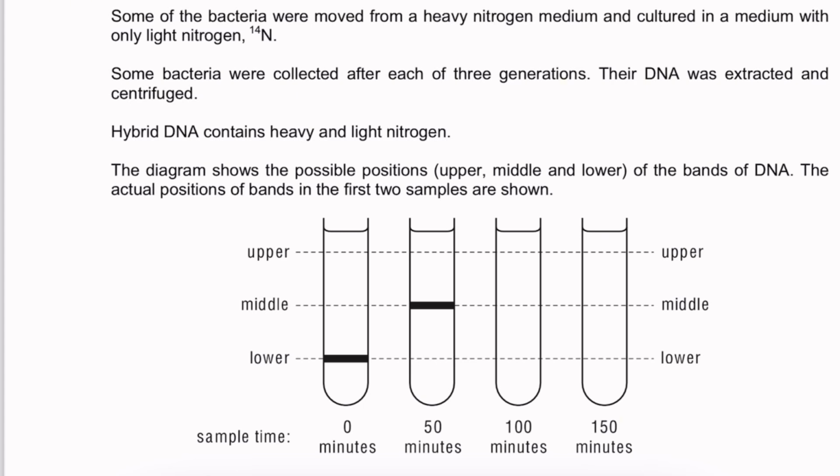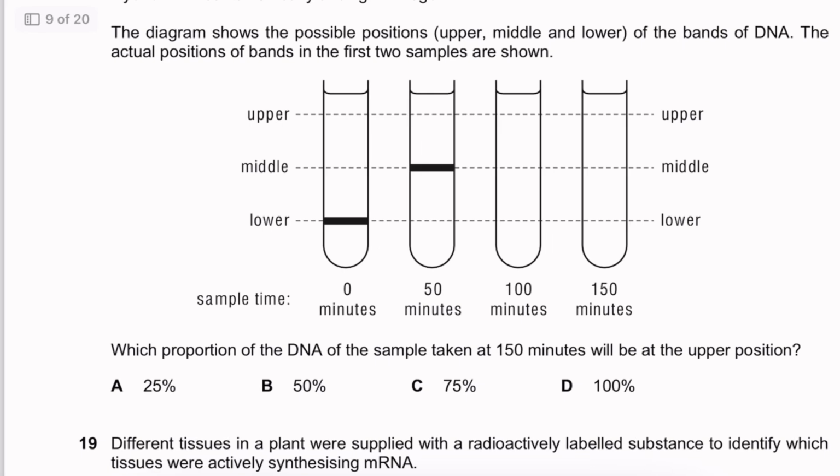Hybrid DNA contains heavy and light nitrogen. The diagram shows the possible positions, upper, middle, and lower, of the bands of DNA. The actual positions of the bands in the first 2 samples are shown, and then it's up to you to figure out where the DNA will be in the last 2 samples. Which proportion of DNA of the sample in 250 minutes will be at the upper position?